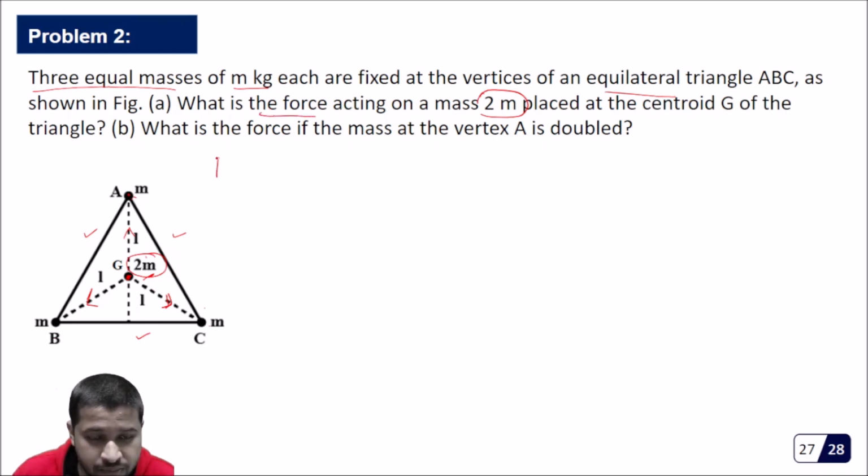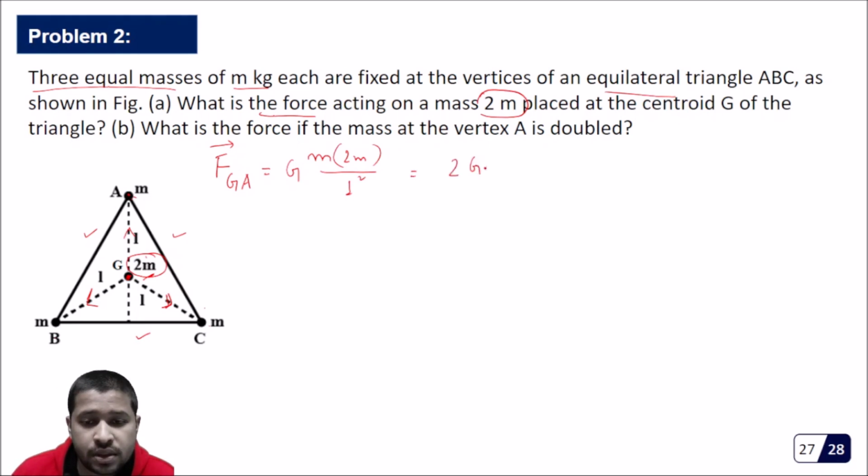Firstly, force on G due to A. It will be G, m1 is m, m2 is twice m, divided by r square, that is 1 square. So it is 2Gm square, and the direction is j cap.